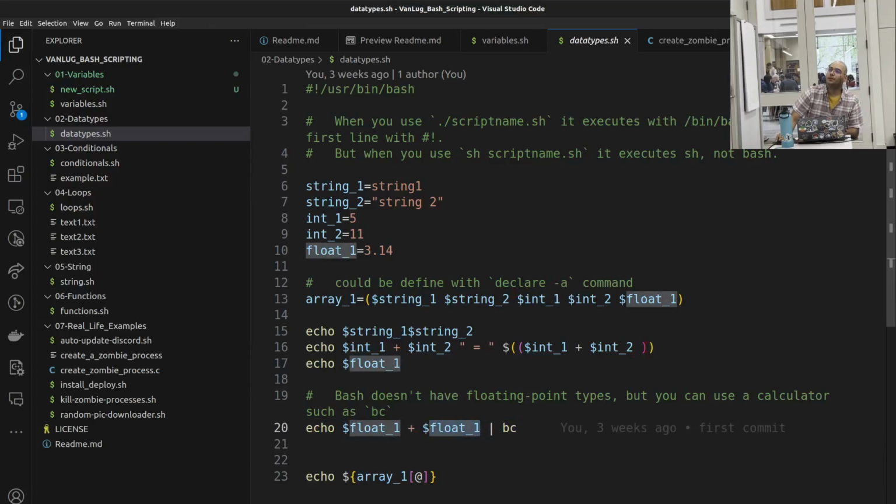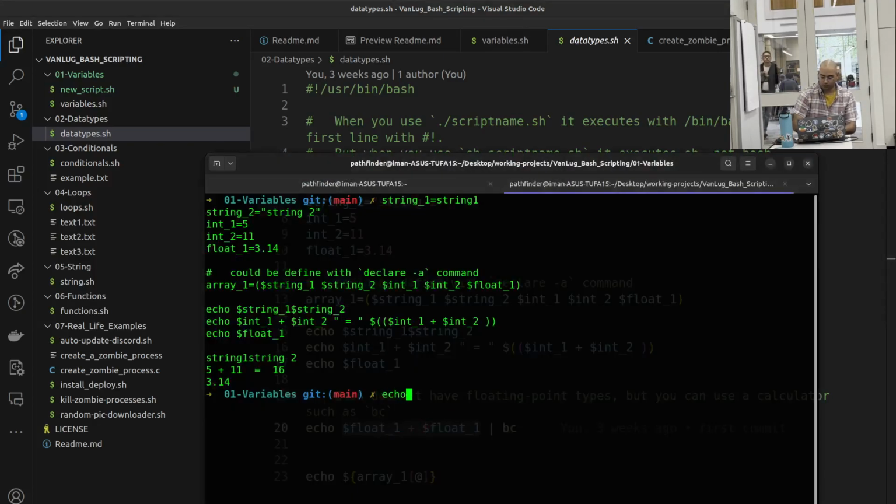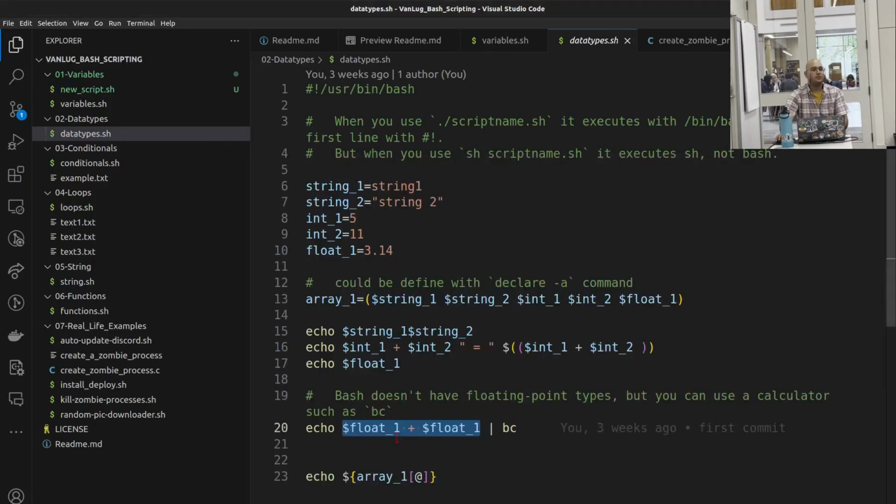Let me do it like this. So I'm going to get this part. I'm going to say echo, and then a dollar sign, parentheses, and then float. We just want to multiply by 2, right? Wait a minute. So it works, right? How did it work though? I have tried it before.